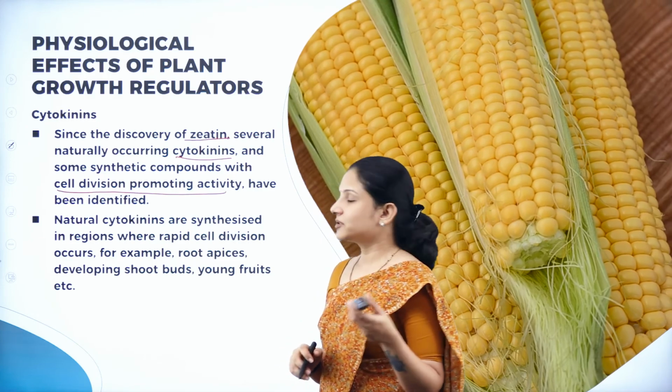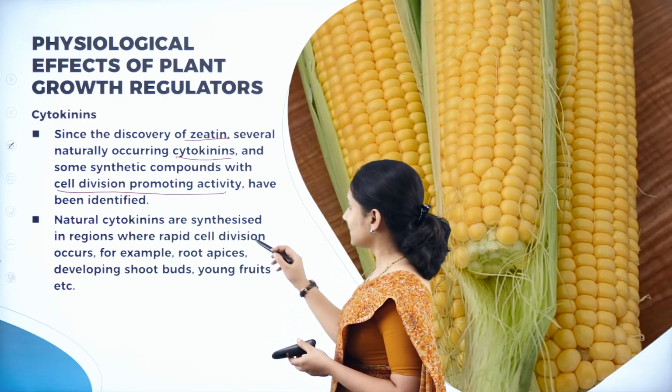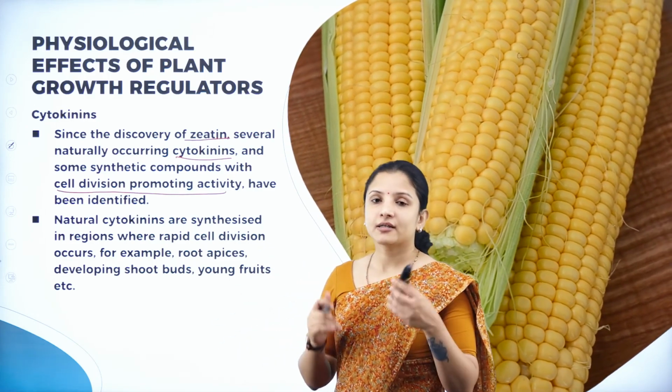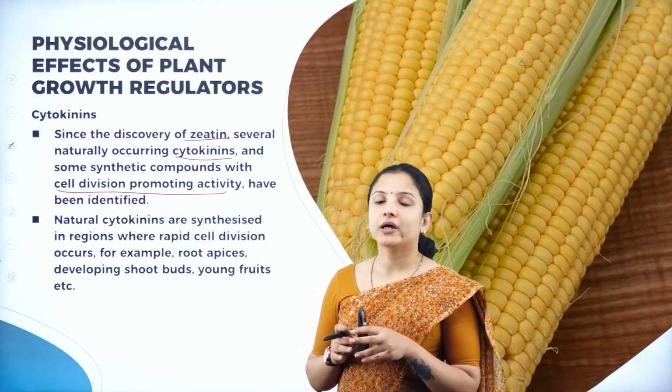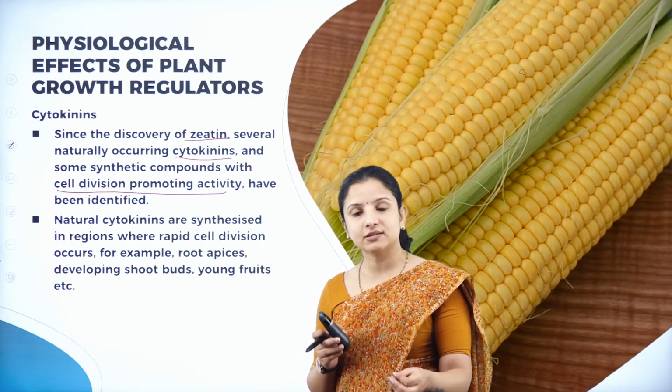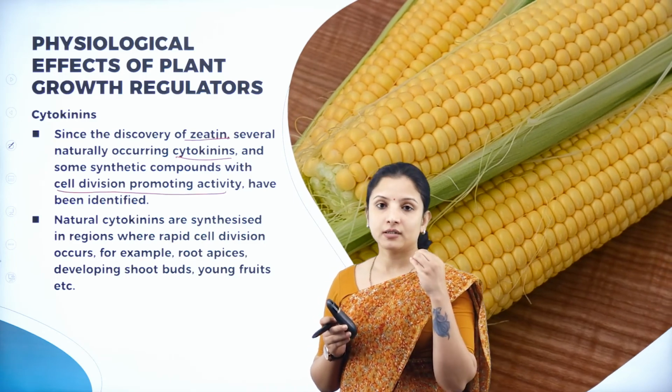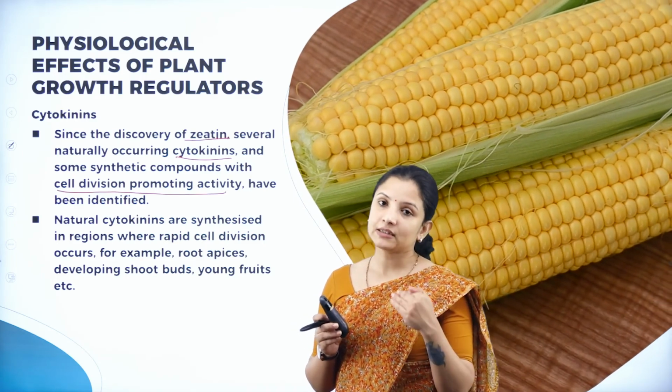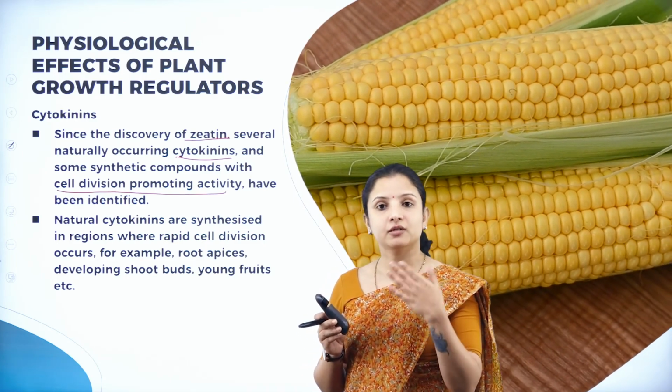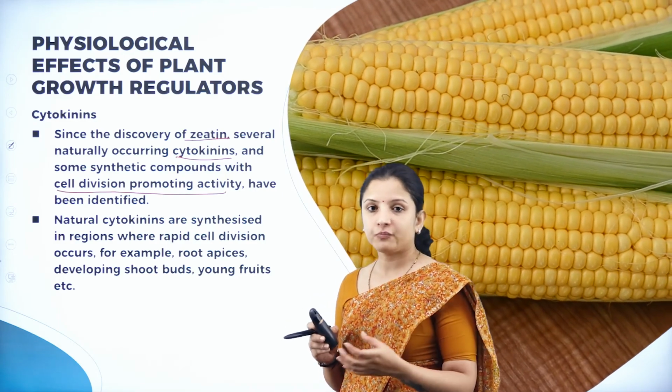Some natural cytokinins are synthesized in regions where rapid cell division is occurring. Why? Because cytokinin participates in plant growth, and cell division, the increase in the number of cells, is one of the properties of plant growth, right?